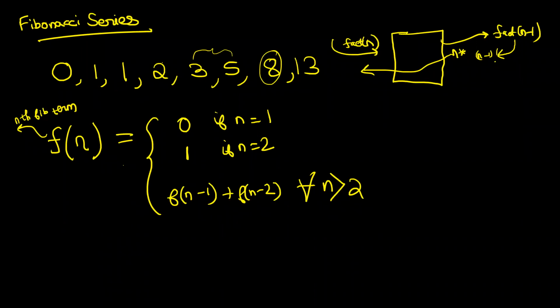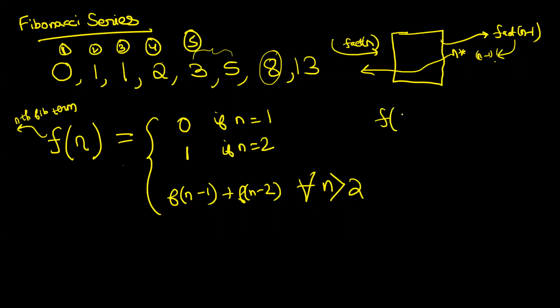That's it. So if you look at the fifth term, what is the fifth term? Can anybody help me? What is the fifth term? Yn minus 1 and n minus 2. Okay. So Jyotirmai, if I ask you, what is the fifth Fibonacci term? This is the first term, this is the second term, this is the third term, this is the fourth term, this is the fifth term.